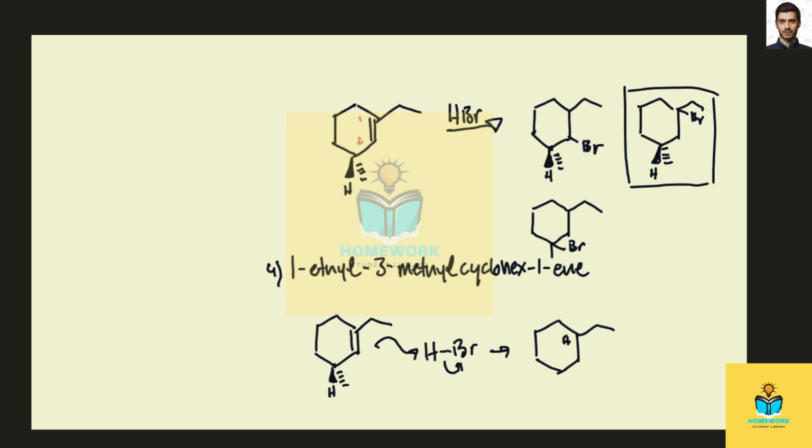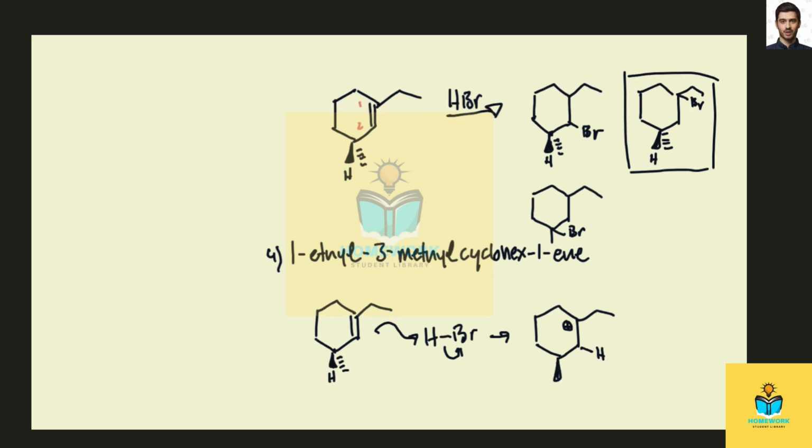So we're going to put the positive charge here on the tertiary carbon because that's more stable, right? Which is why we won't end up with either of the other options, because both of those options would require instead putting the carbocation on carbon 2 and the hydrogen on carbon 1, which is far less stable and harder to do. Right. And then finally, to finish this reaction off, the bromine adds to carbon 1, which is how we get to that structure.